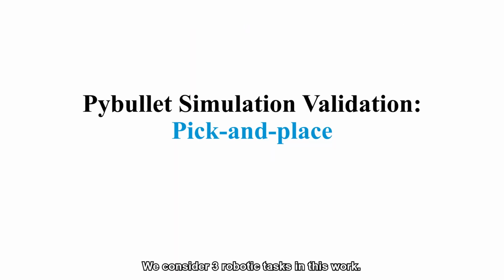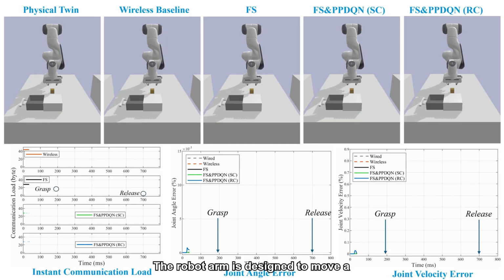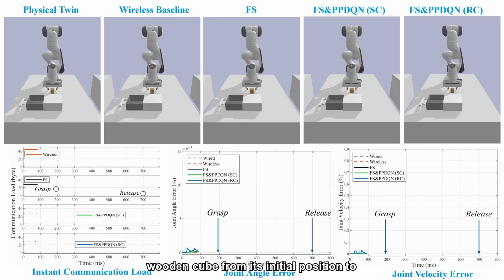We consider 3 robotic tasks in this work. They are pick and place, pick and toss, as well as push and pull. All of them are commonly considered by the robotics society. Let's first check the pick and place task. The robot arm is designed to move a wooden cube from its initial position to a specified target location.